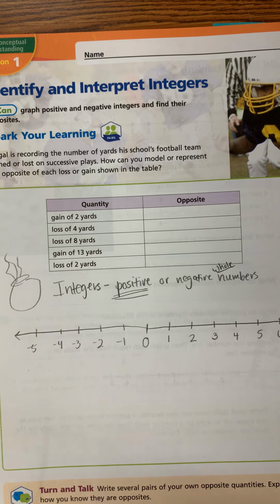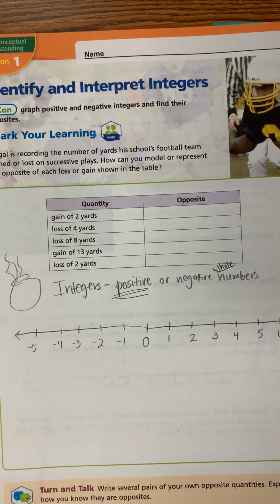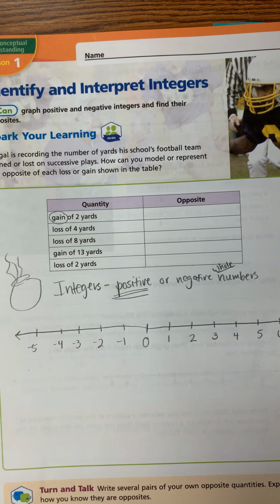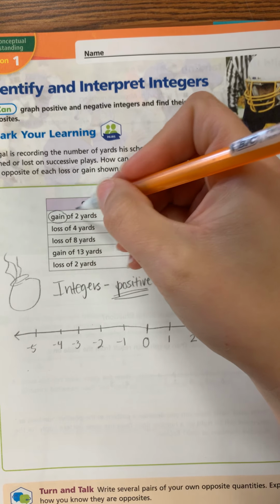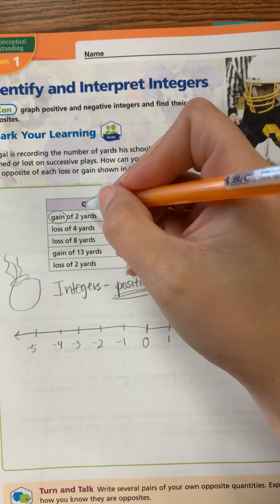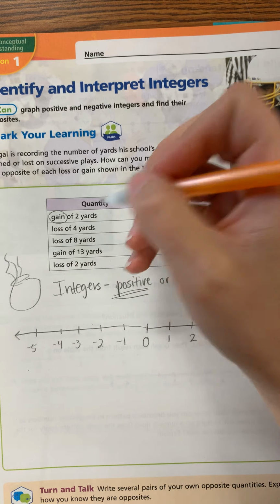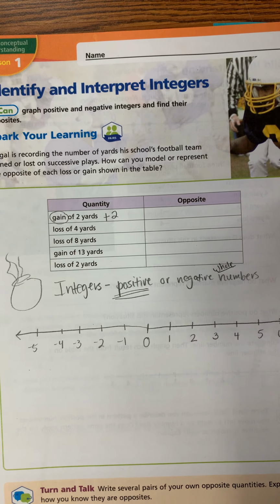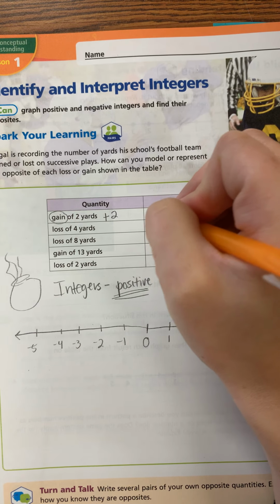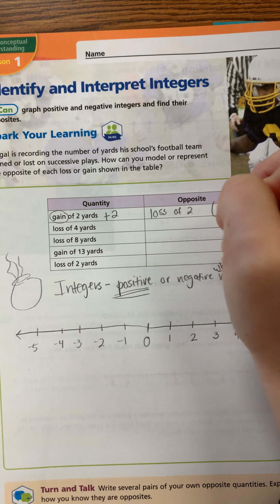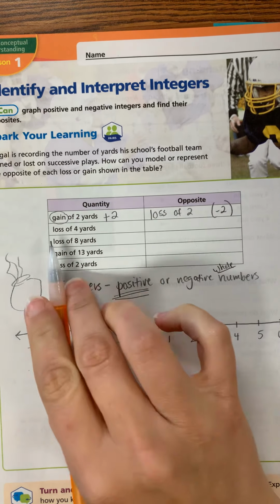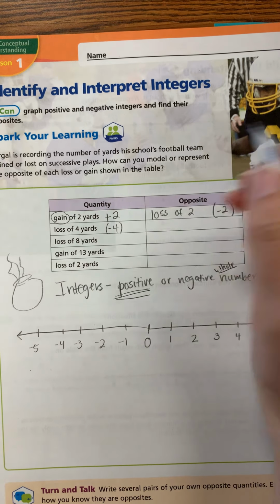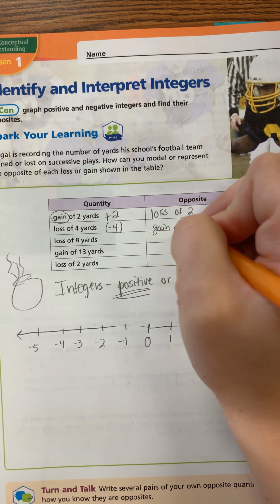So this is about football, which if you're not a big football fan, that's okay. We need to just focus on these words. If you have a gain of 2 yards, you could think of this as a gain of anything: 2 pounds, $2, 2 pieces of candy. That means you have 2 more. Okay, the opposite of that would be a loss of 2, which would be a -2. A loss of 4 yards, that would mean you lost 4 of something, a -4. The opposite would be a gain of 4.